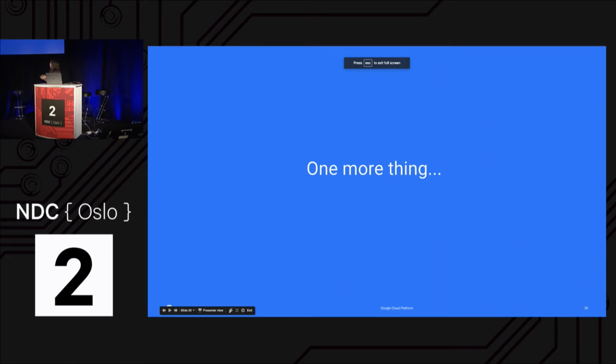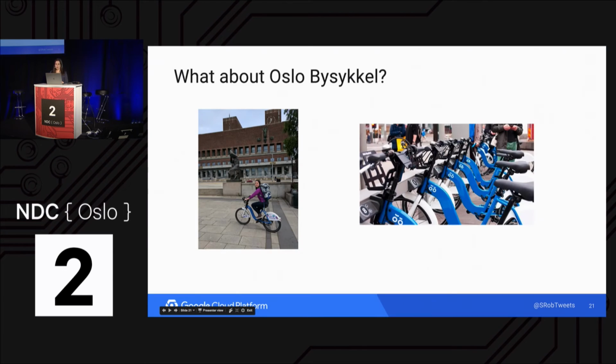And lastly, I've got one more thing for you. So what about Oslo Bicycle? New York data is interesting, but we're in Oslo right now, so some of you may not have even been to New York. Oslo Bicycle has been around for about a year, so it's a local bike share system here. I tried it out yesterday. Here's proof that I rode a bike.